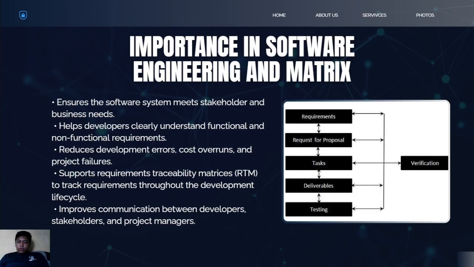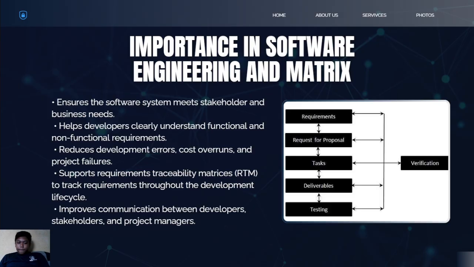So, one important tool used in requirements engineering is the RTM or Requirements Traceability Matrix. So this matrix is used to track each requirement throughout the software development cycle. So it links requirements to design, development, and testing activities.